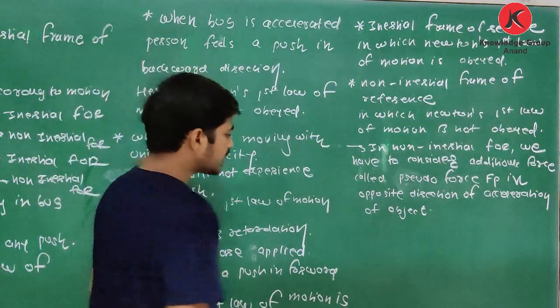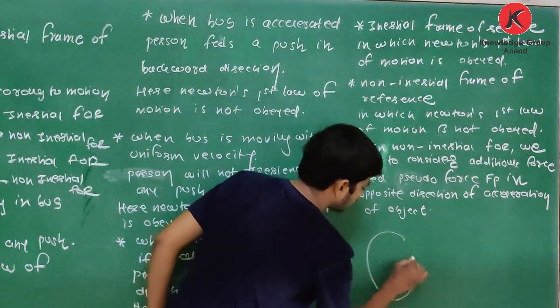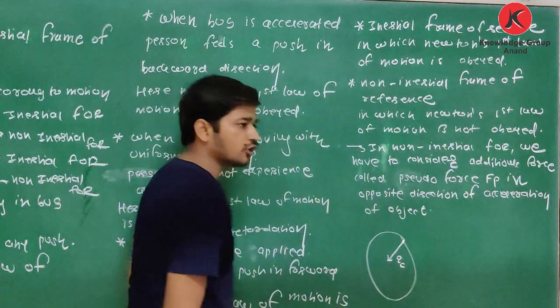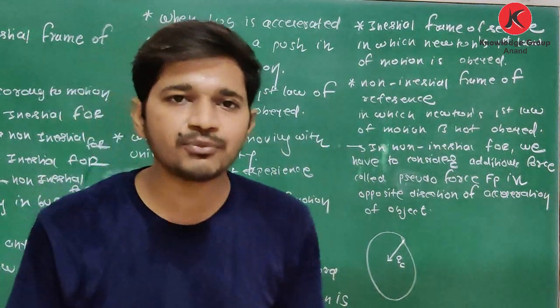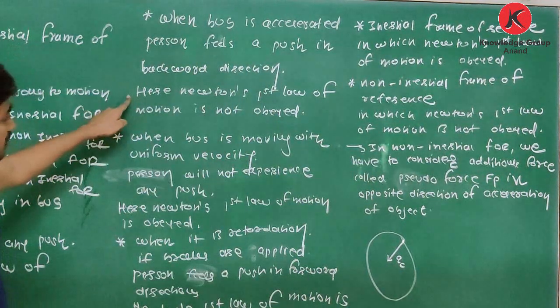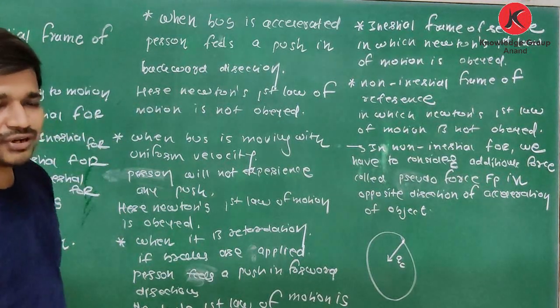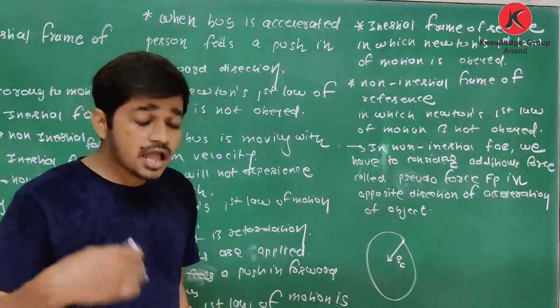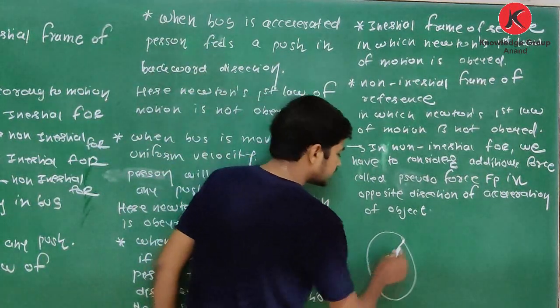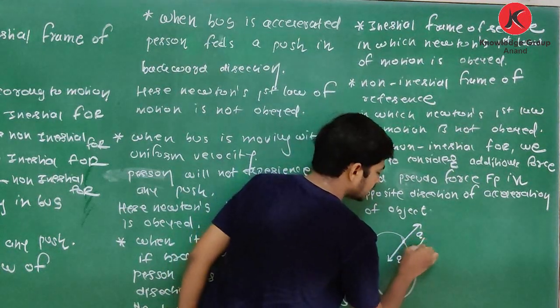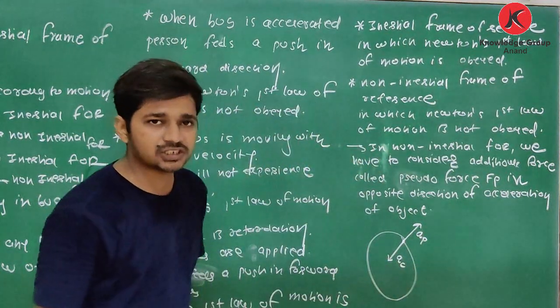Clear about this? For example, if it is a merry-go-round, we know that acceleration is towards the center. Yes or no? So yes, it is an accelerated frame of reference. Accelerated frame of reference means Newton's first law of motion is not obeyed, means non-inertial frame of reference, means we have to consider one additional force. And yes, that additional force we have to consider in opposite direction.